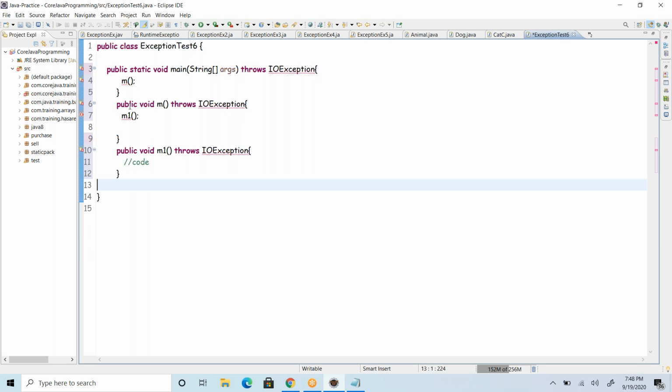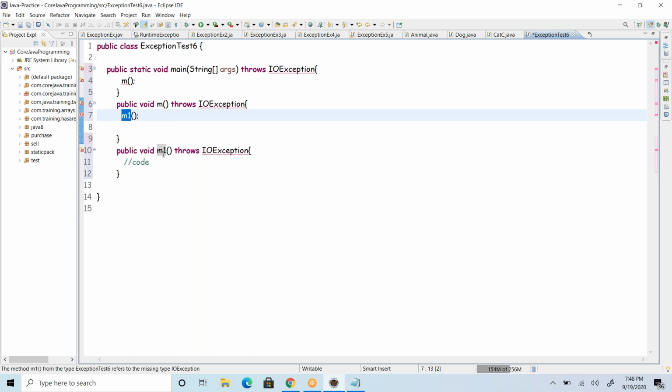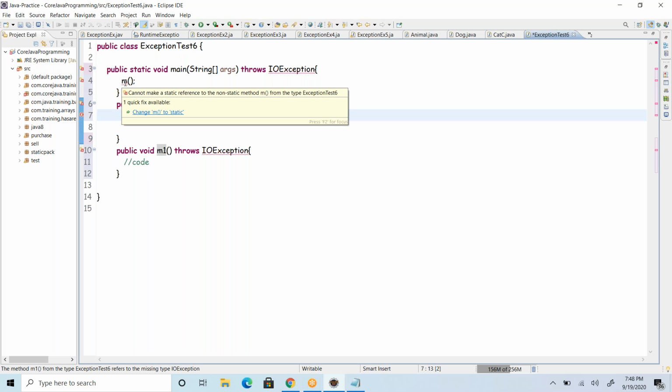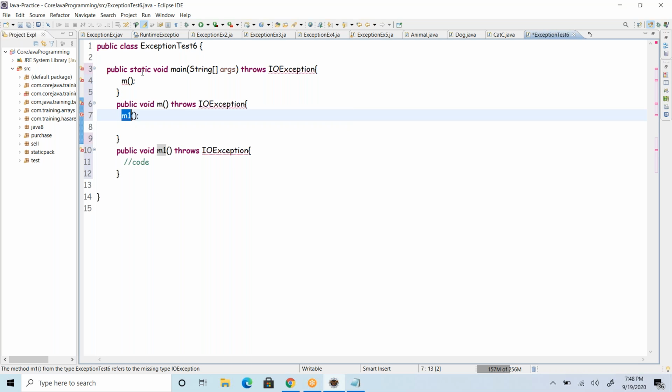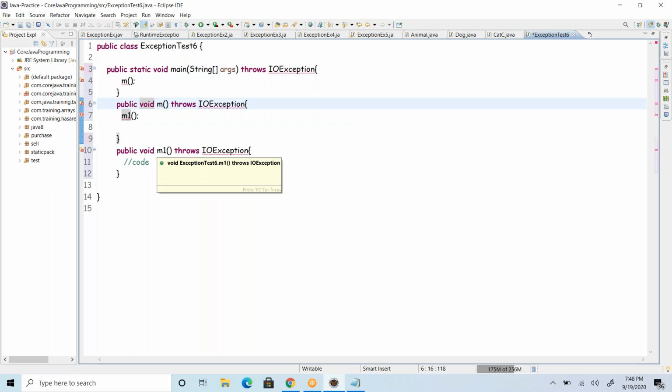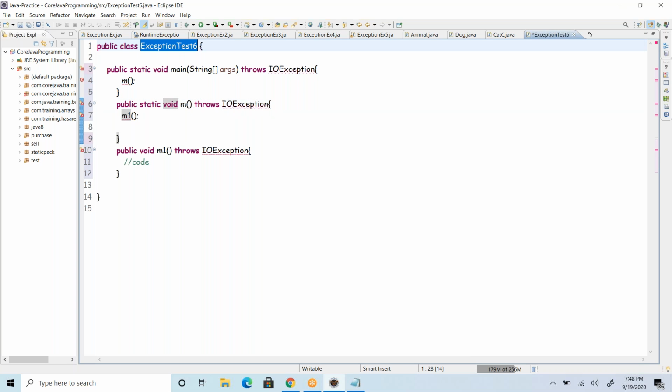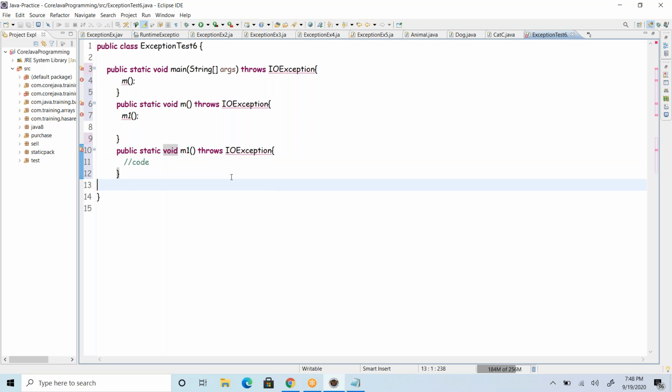Right. So why is the error coming up here? This is because the method m1 is an instance method. M is also an instance method, but you are calling it from the static context. So either you change your method to static, or you have to create an object for this class and access it through that. But for now, I'm just making this static. Now we are still getting an error.